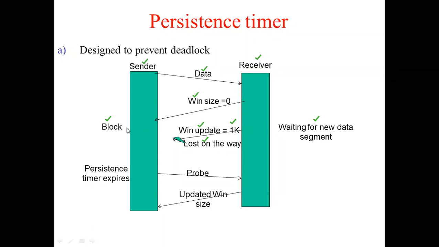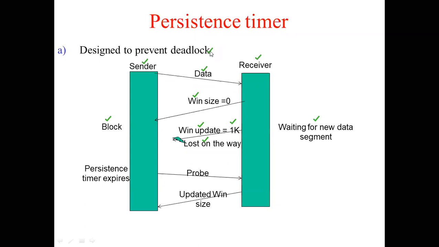Now what is happening? Sender is waiting for receiver to send something. Receiver is waiting for sender to send something. Both of them will keep on waiting for each other for a long time, which will give rise to what we call a deadlock.